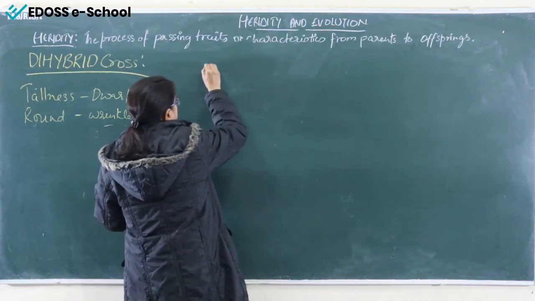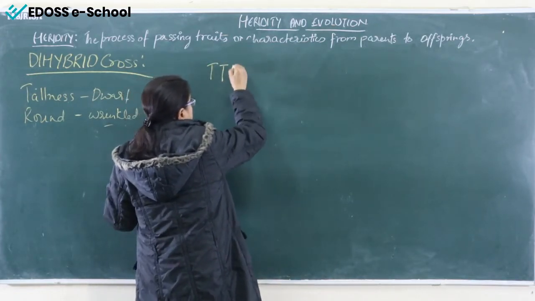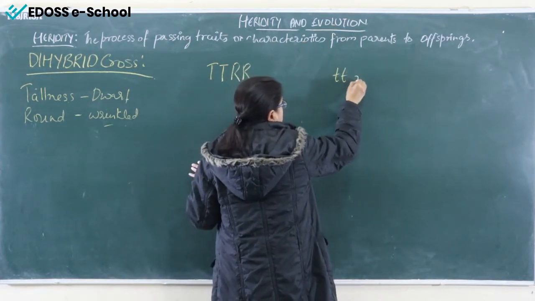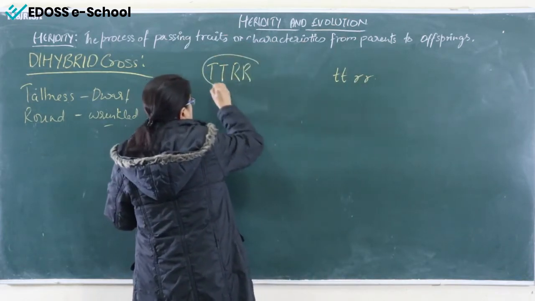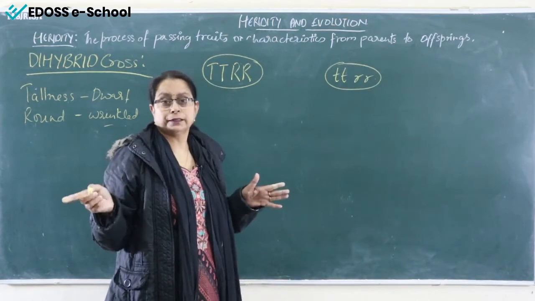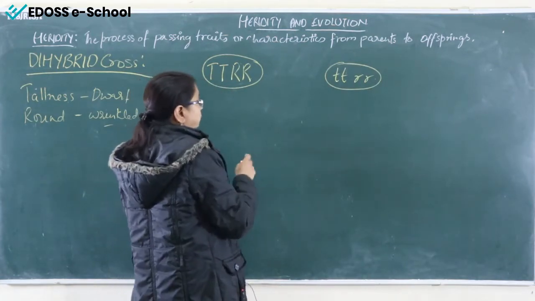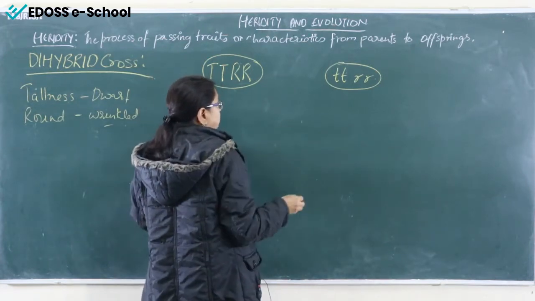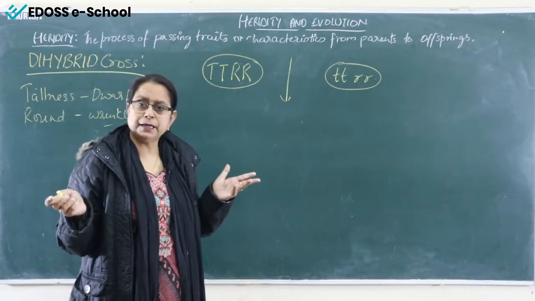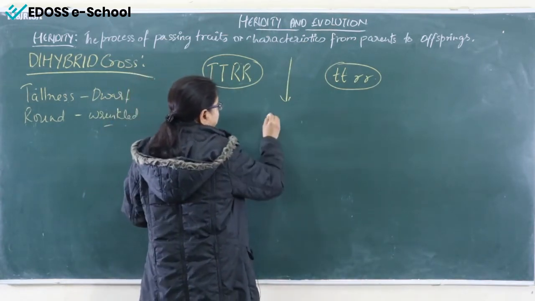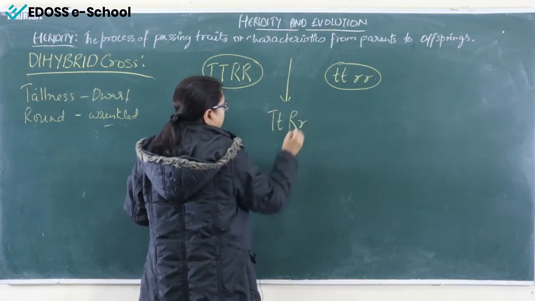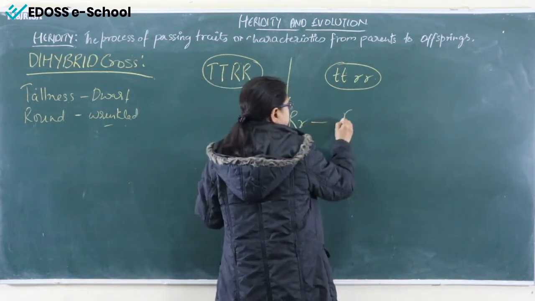Now, what I'll do here, capital T, capital T, capital R, capital R. On another side, small t, small t, small r, small r. Why are there 4 now? Because I am taking 2 factors, 2 traits or 2 characteristics, right? So, we'll do a simple shortcut, because as we know in F1 generation, all the offspring are the same. So here, all are the same, having the factors capital T, small t, capital R, small r. This is F1 generation.